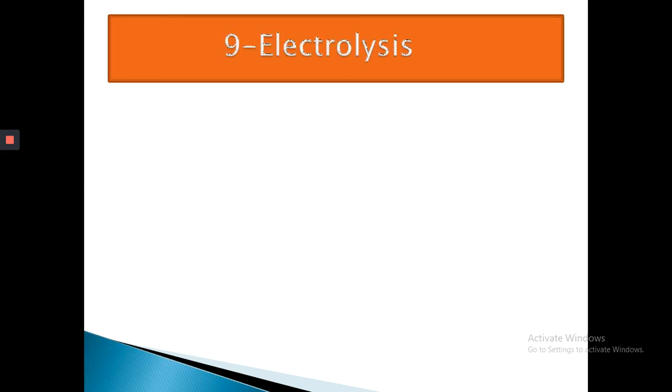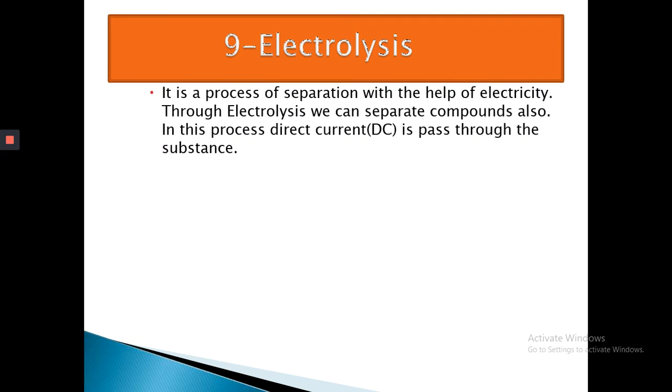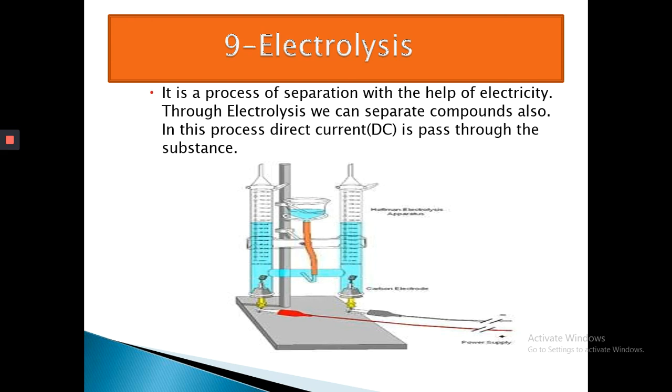Next is electrolysis. Electrolysis is the process of separation with the help of electricity. Through electrolysis, we can separate compounds also, and in this process, direct current is passed through the substance.